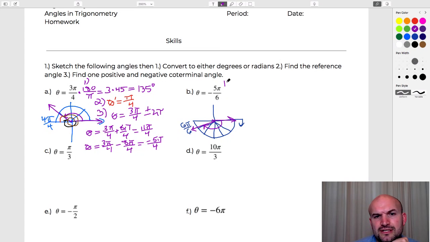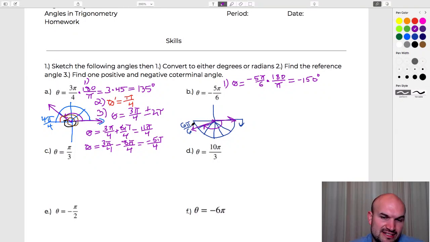Let's go ahead and find the degree measure, converting from radians. So my theta in degree mode is going to be negative 5 pi over 6 times 180 over pi. And I can basically just divide, the pi's divide out, 6 divides into 180 30 times. 30 times negative 5 is going to be negative 150 degrees. Okay, and therefore that kind of makes sense.